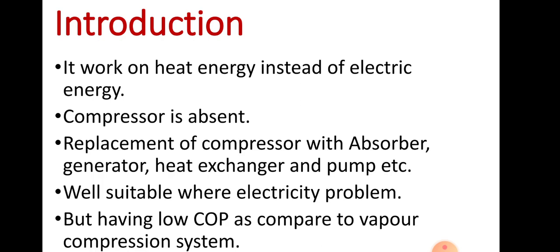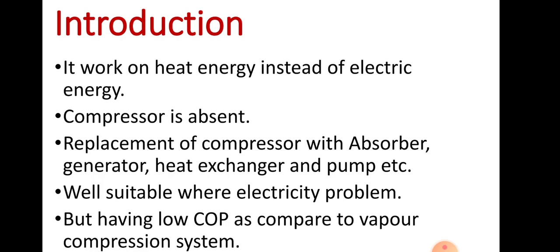This vapor absorption system uses two kinds of substances. One is a pure refrigerant, which is the working substance in this system.